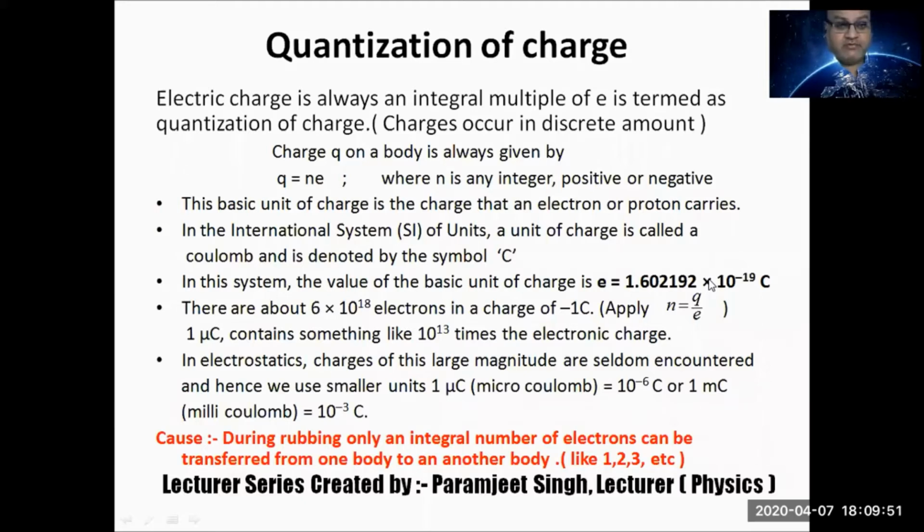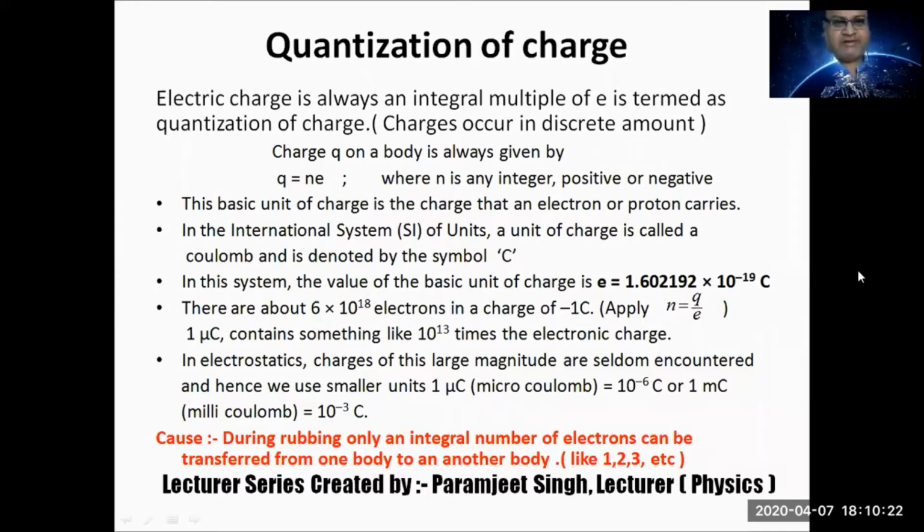One and a half, 5.5, or five and three-fourths is not possible. Fractional transfer is not possible. The minimum amount which can be transferred is 1.6 into 10 raised to power minus 19 coulomb. This is the quantization of charge.